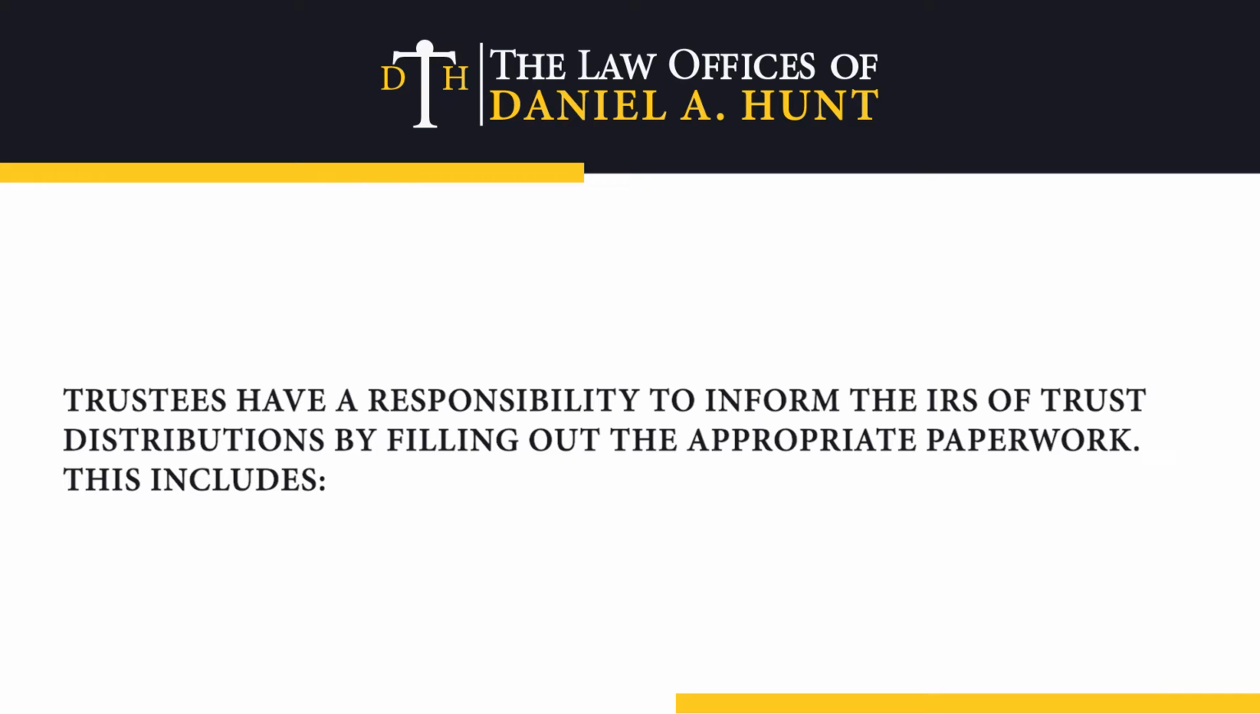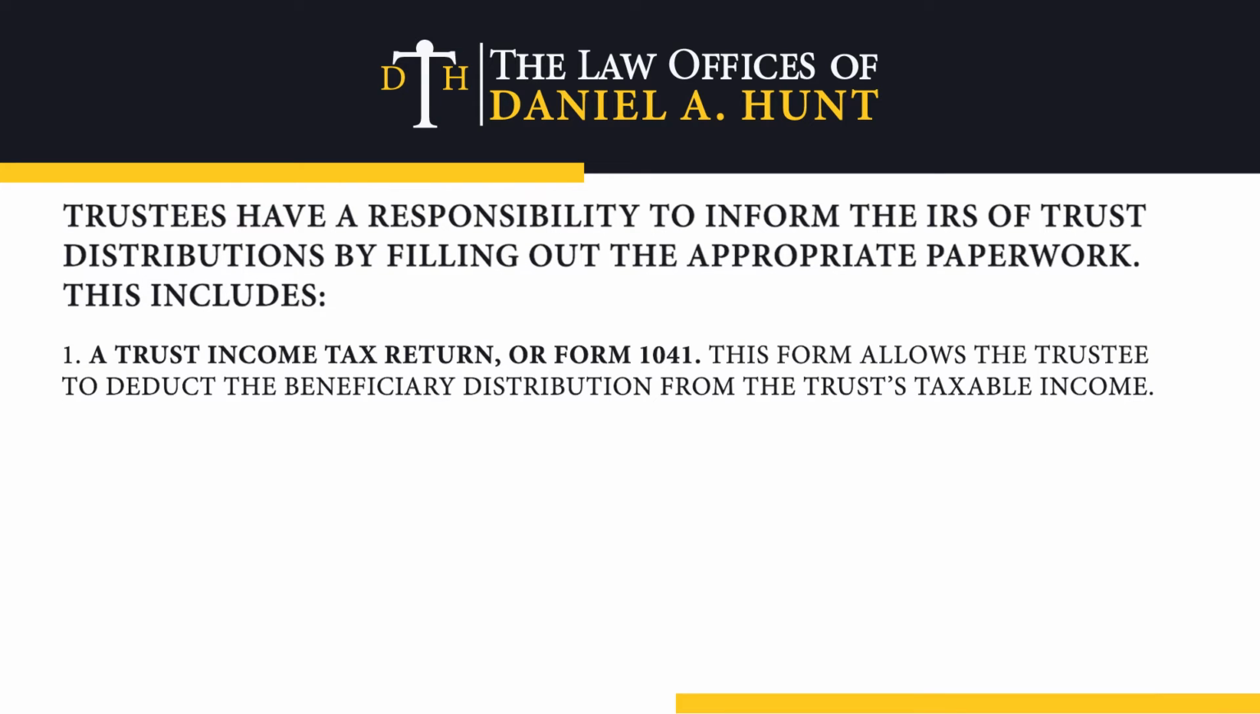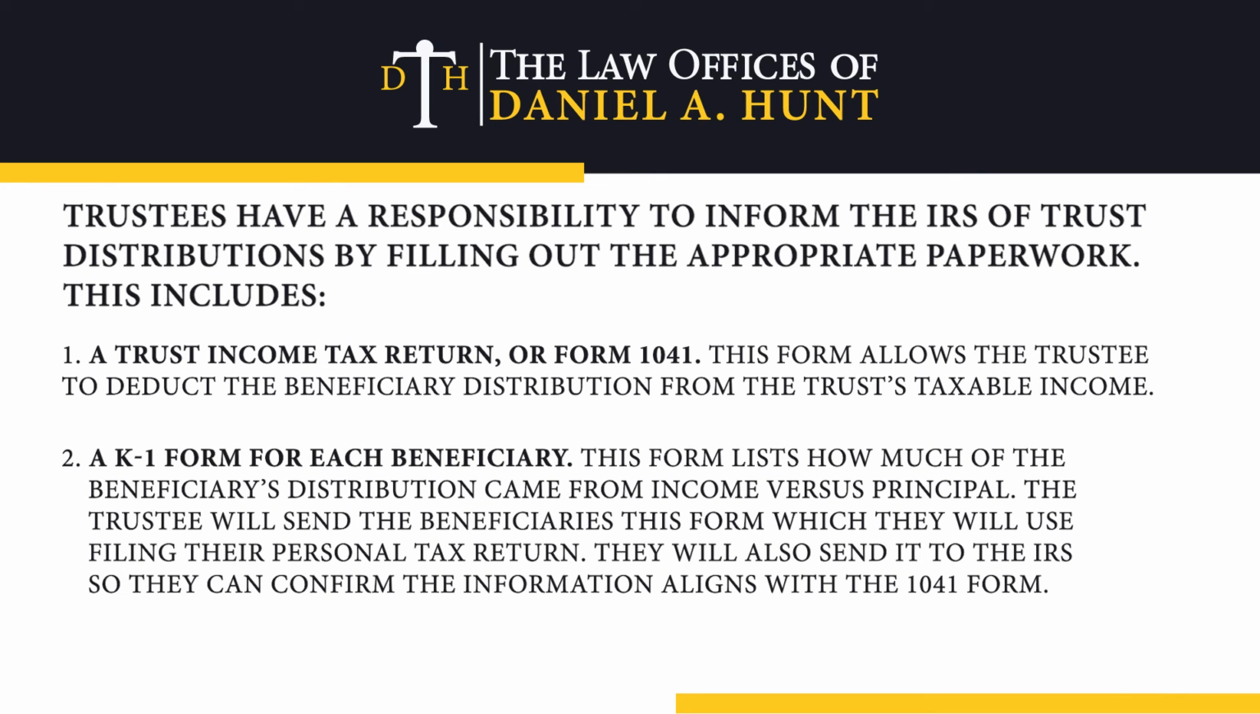Trustees have a responsibility to inform the IRS of trust distributions by filling out the appropriate paperwork. This includes a trust income tax return or a Form 1041. This form allows the trustee to deduct the beneficiary distribution from the trust's taxable income. A K-1 form for each beneficiary. This form lists how much of the beneficiary's distribution came from income versus principal. The trustee will send the beneficiaries this form, which they will use in filing their personal tax return. They will also send it to the IRS so they can confirm the information aligns with the 1041 form.